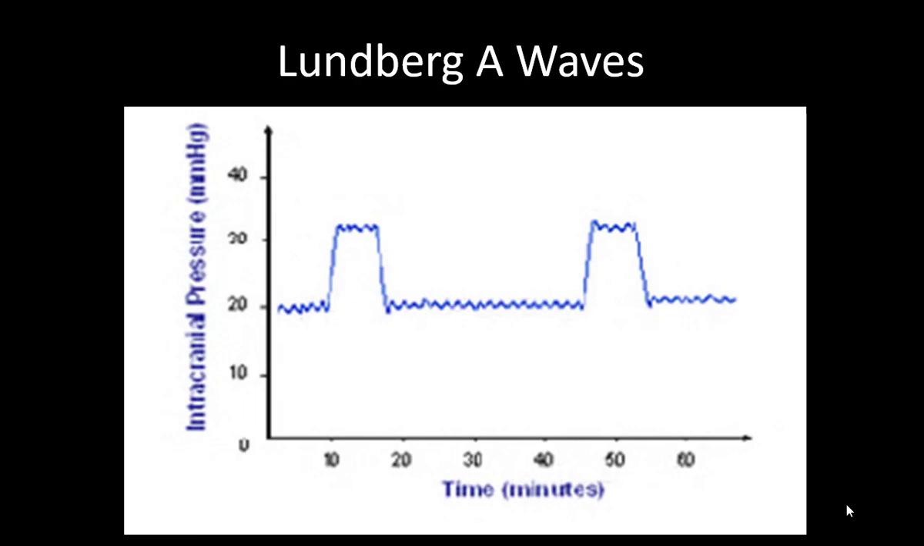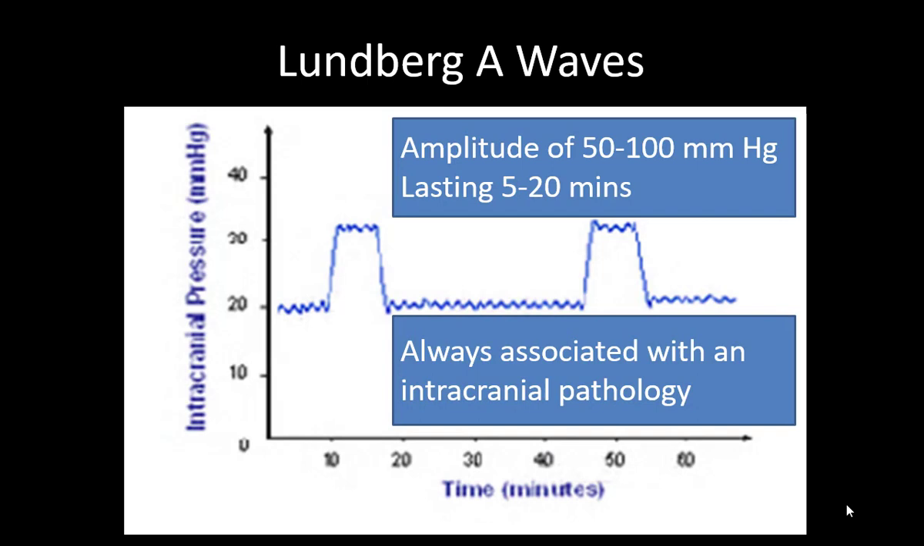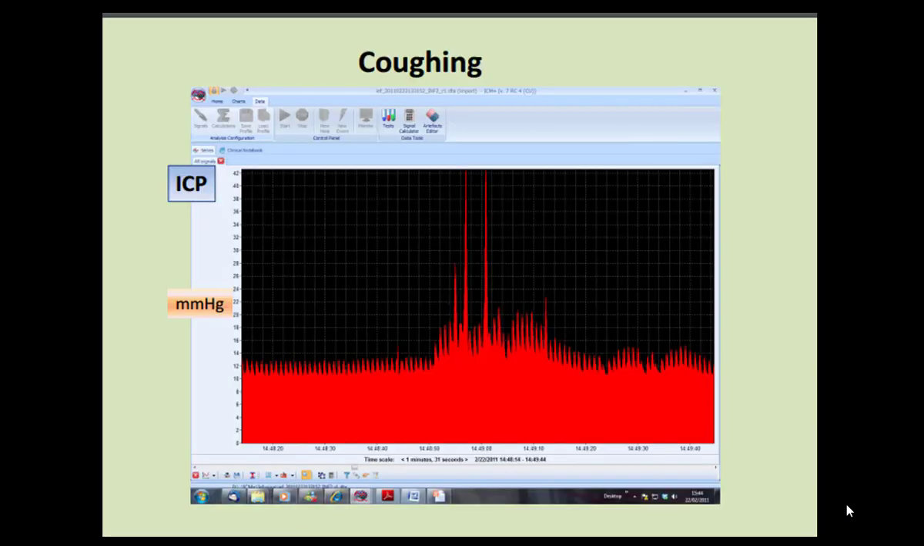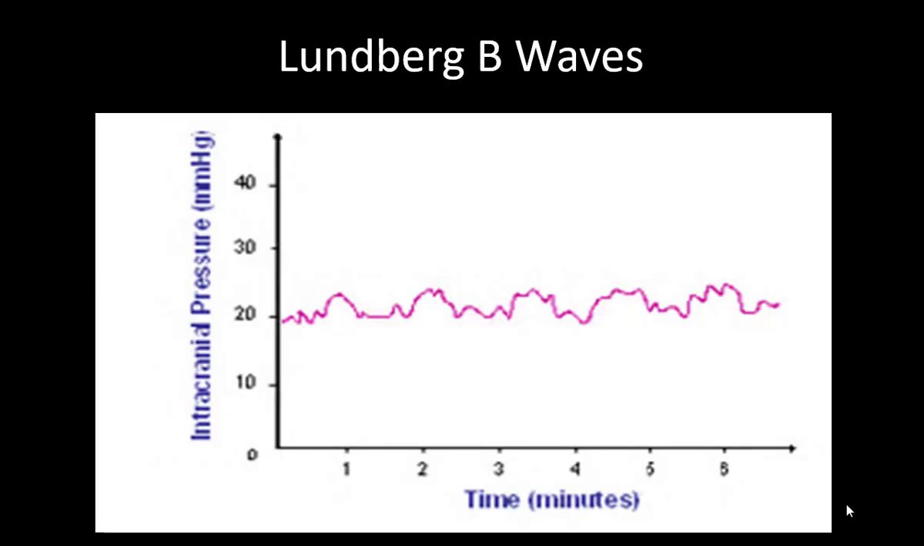Lundberg divided these waves into three categories depending on the pathology. So he said there are A waves, B waves and C waves, and Lundberg A waves were amplitude of 50 to 100 mmHg and they lasted for 5 to 20 minutes, and this was always associated with an intracranial pathology. The amplitude was high, the time period was high, and the outcome was poor. And in coughing, if the patient is coughing and you have an ICP, you will find these kind of waves and they are called as Lundberg waves.